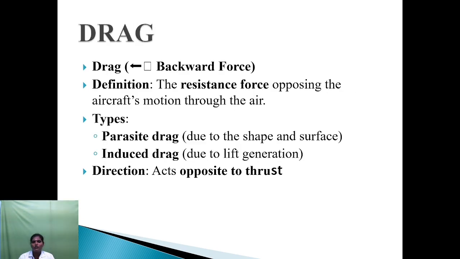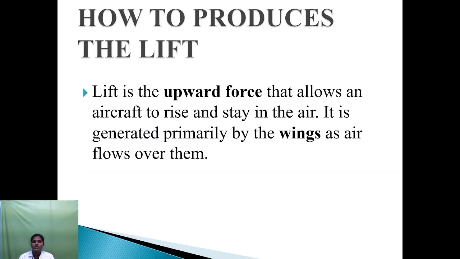Drag is a backward force. It is the force that opposes the direction of the thrust force as the aircraft moves through the air. Types of drag: the first one is parasite drag due to the size, shape and surface. The second one is induced drag due to lift generation. It acts opposite to thrust.